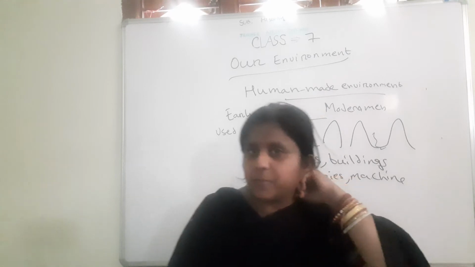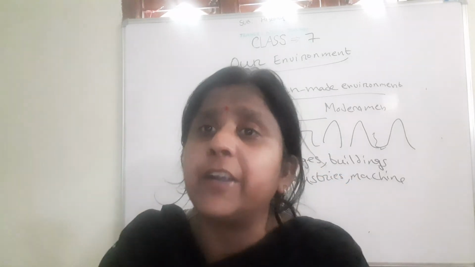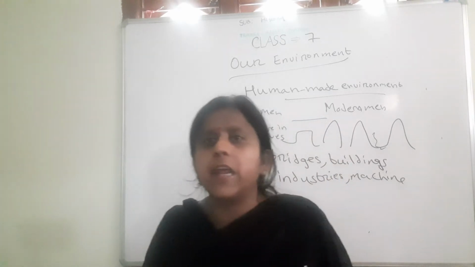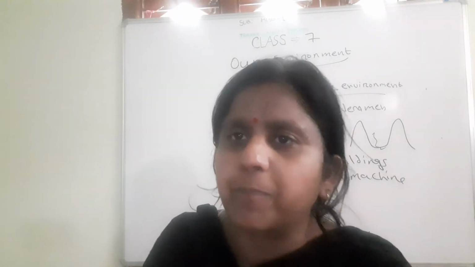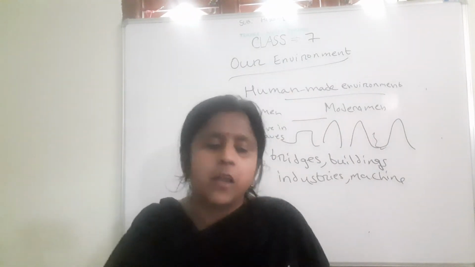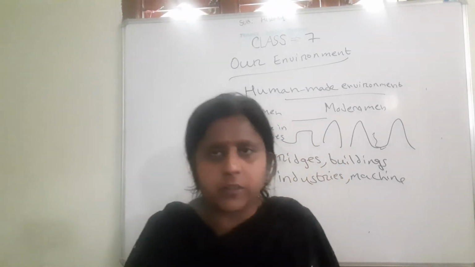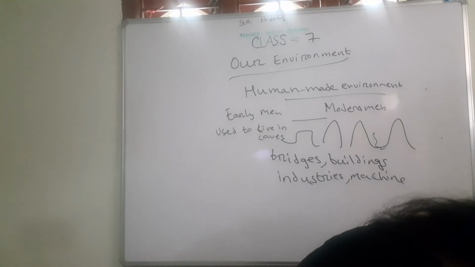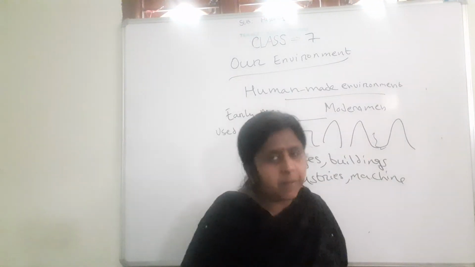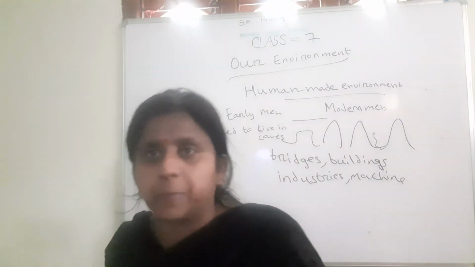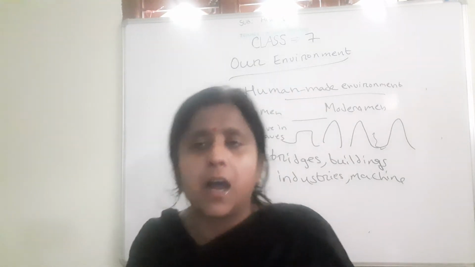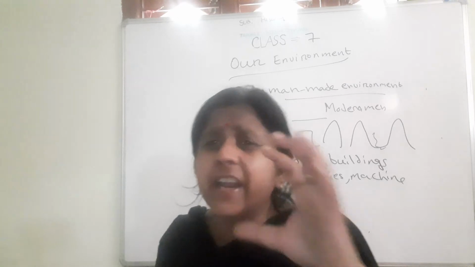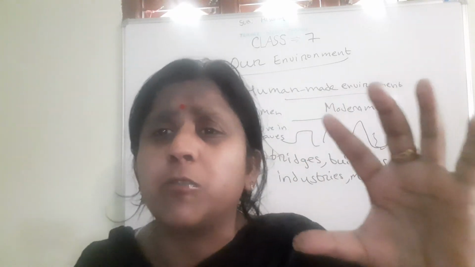Okay. Next, after the layer of land, comes water. Water means hydrosphere. It is the layer of water. It comes from the Greek word hydros, which means water. Different water bodies are oceans, lakes, rivers, and seas.